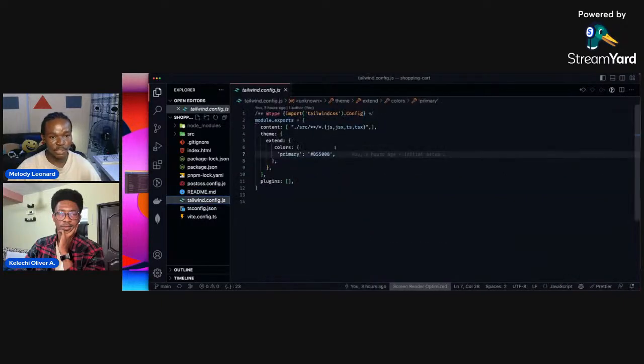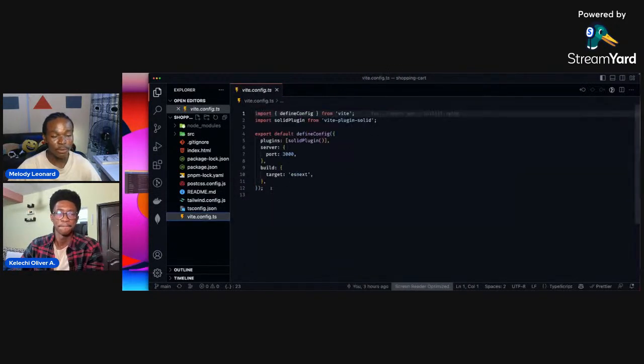We have the Tailwind configuration. Here I'm not doing any fancy thing. I'm just adding a primary color, and this color is this one here, which is the CodeJam color. And okay, cool. Here we have your TS config, and we have your Vite config, which is just setting this to a port of 3000 and using ESNext, so your build compiles into ESNext. Enough about the pre-configured files.